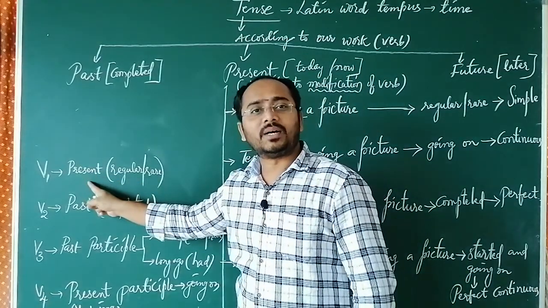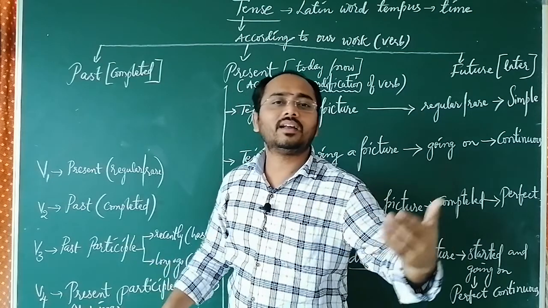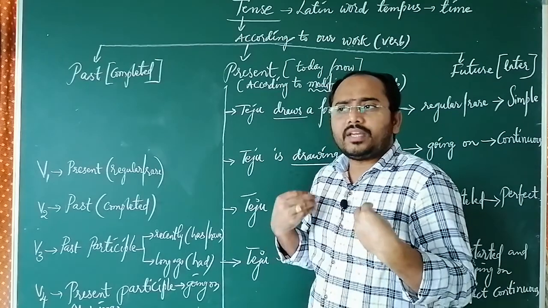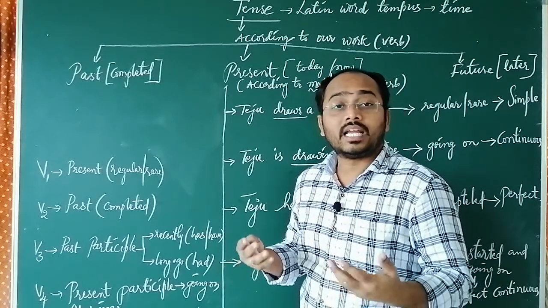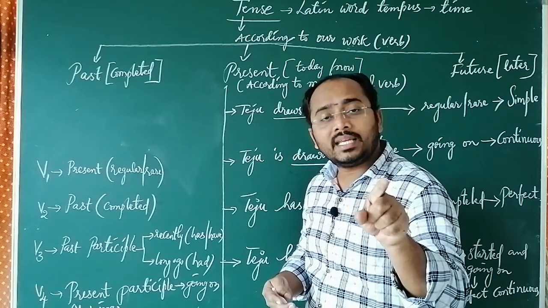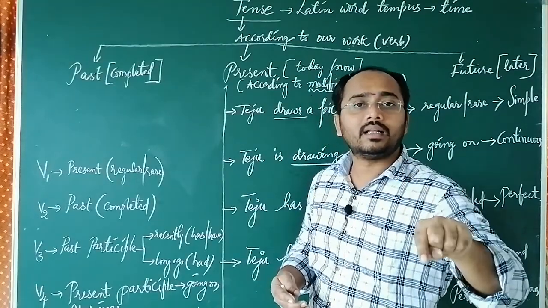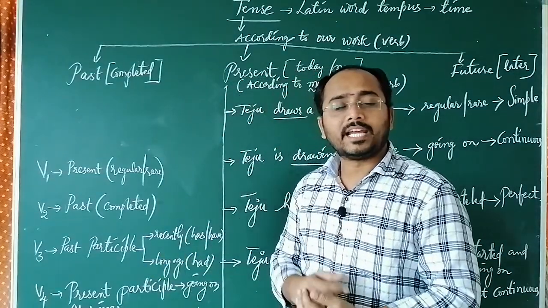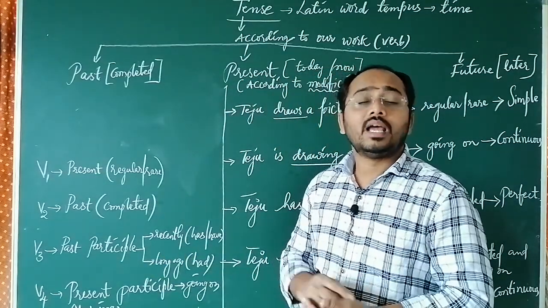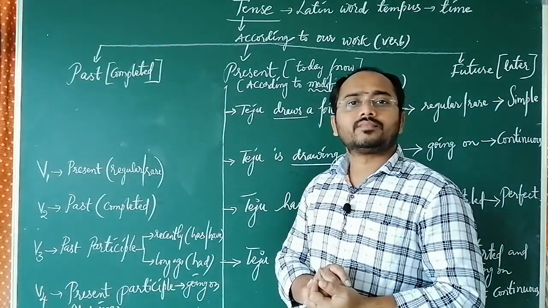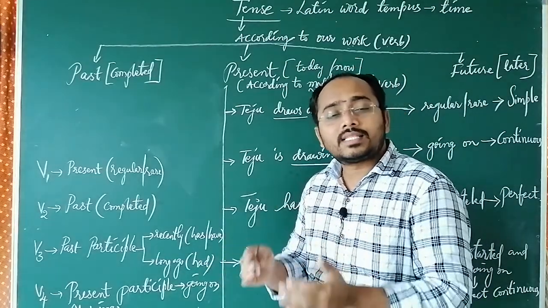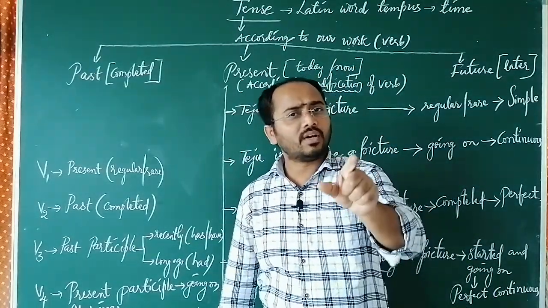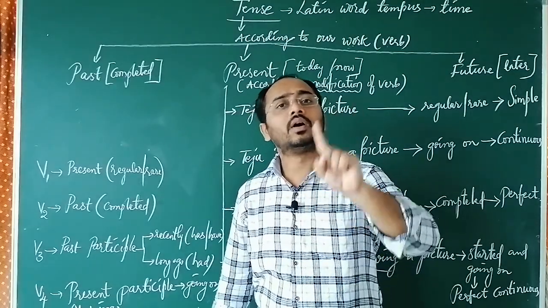V1 means present form. That means regular or rare. Suppose if I use any one of the verbs in the V1 form, the meaning is that it will be done regularly or rarely. Suppose I brush. Brush is a V1 form. It shows that I do it regularly. I celebrate my birthday. It happens once a year, but it is also in the regular process. So whenever you use the V1 form, the meaning is regular or rare.